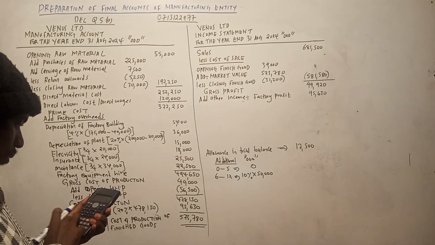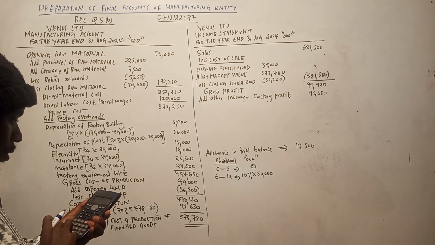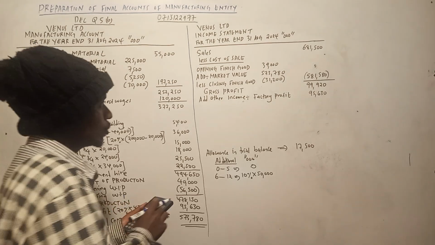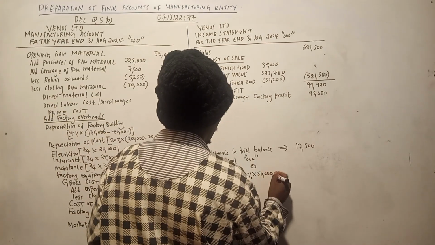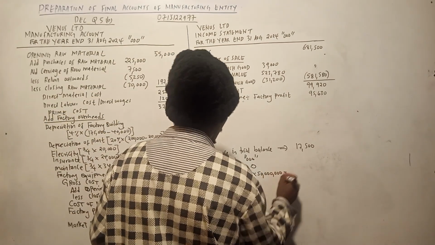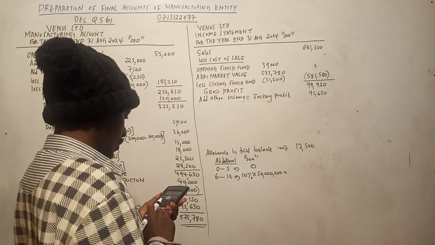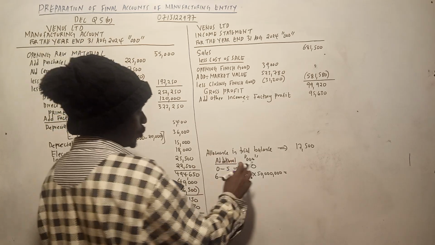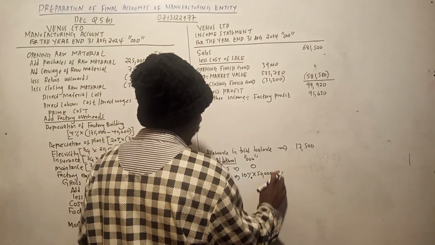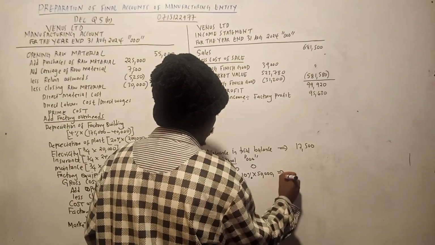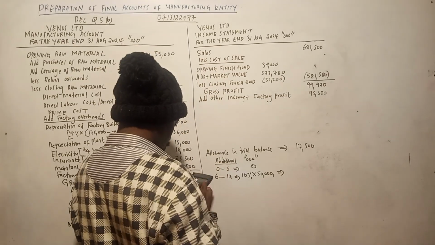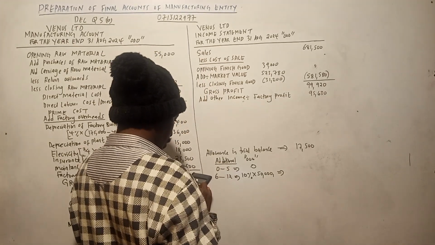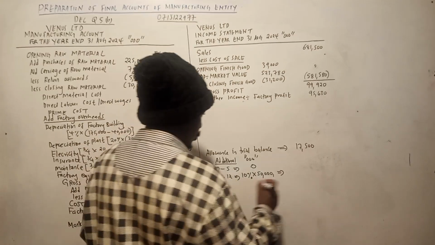So assume it's supposed to be 50 million. So let us put it in million. But because we have put it here in thousand, it remains 5 million. So this one is 5,000.